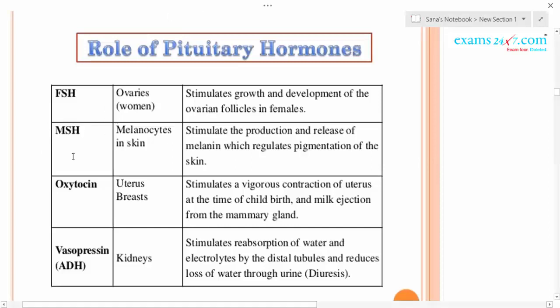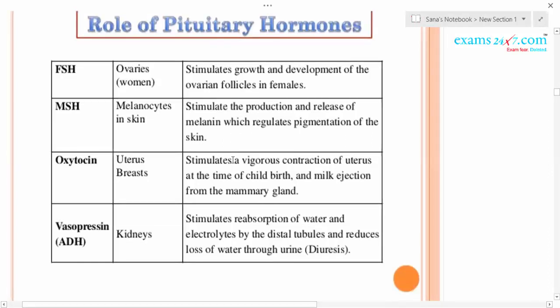The pars intermedia secretes the melanocyte stimulating hormone. Its target organ is the skin. You know, melanin is the pigment in the skin. It gives the color to the skin. So it stimulates the production and release of melanin pigment, which regulates the pigmentation of the skin.